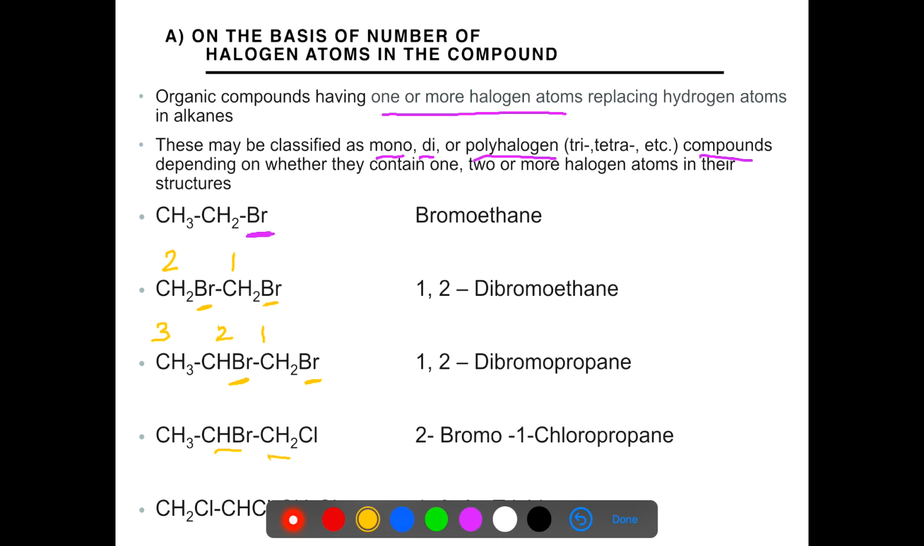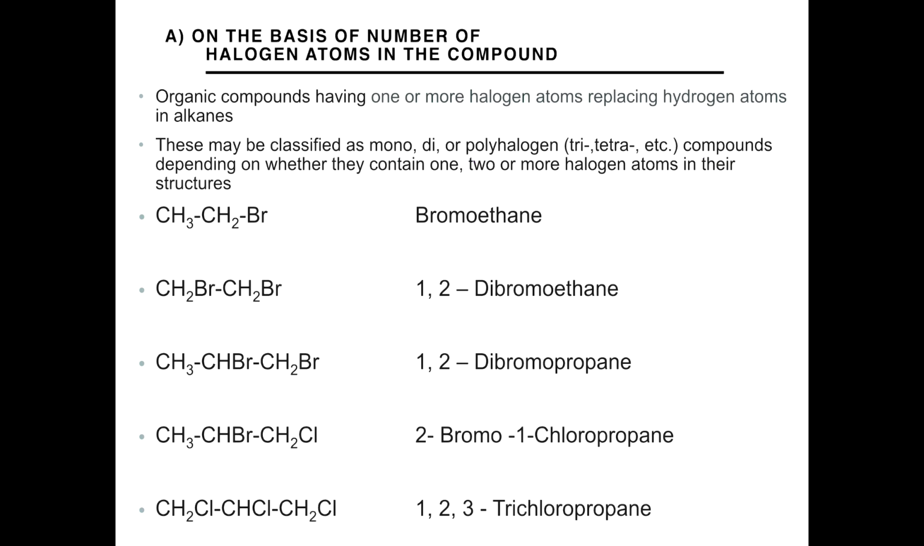Now come to the fourth compound. Here halogen atoms are present on first and second carbon atoms. Number the chain 1, 2 and 3. Cl is present on first carbon atom and Br is present on the second carbon atom. But while writing the name, we follow the alphabetical order. So the complete name of the compound is 2-bromo-1-chloropropane.